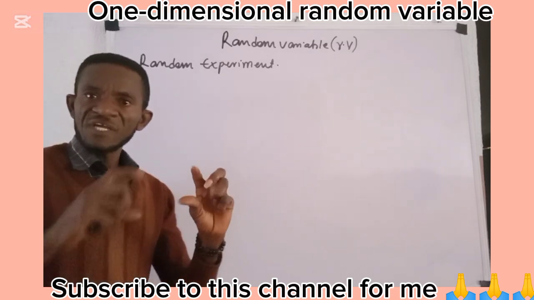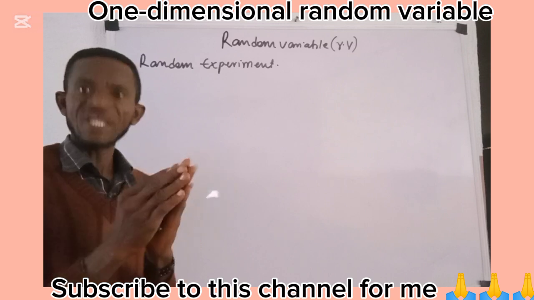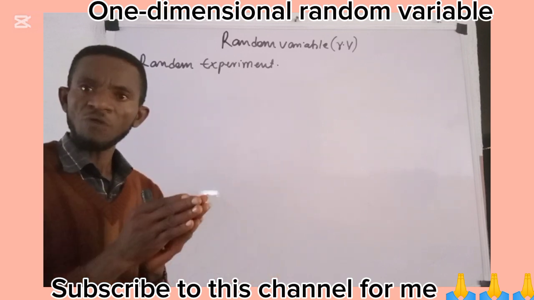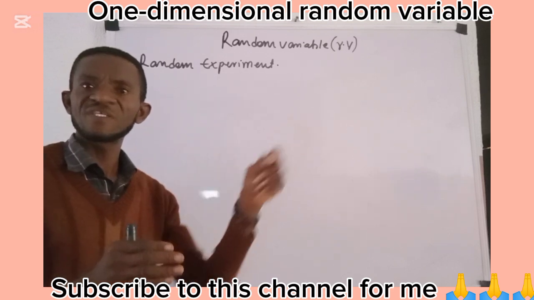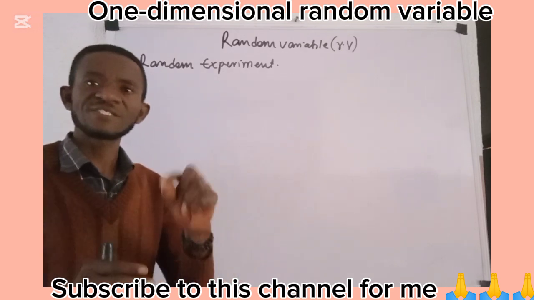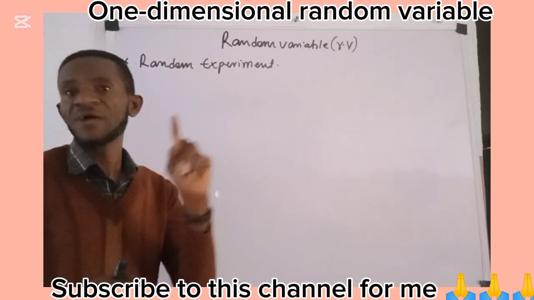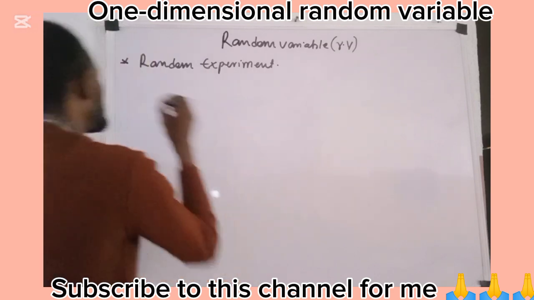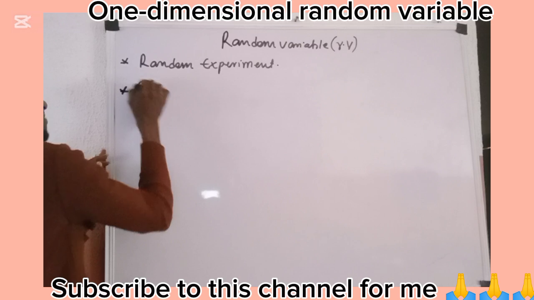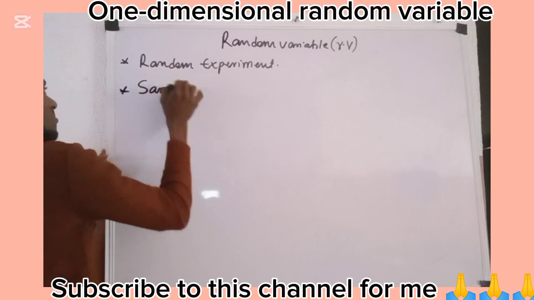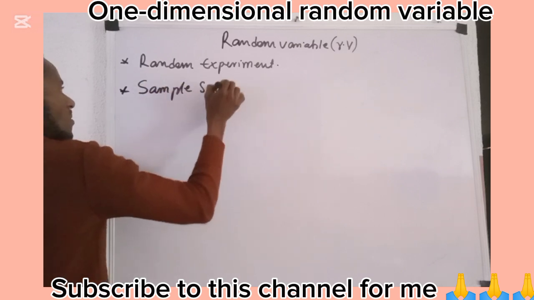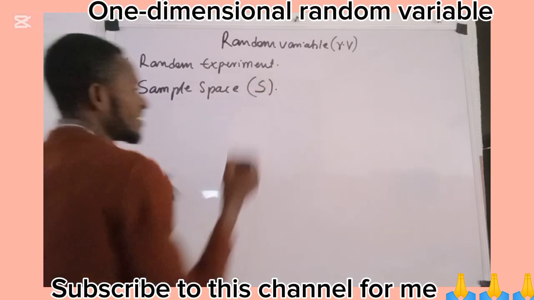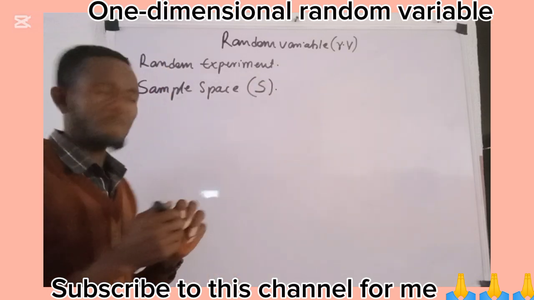Then a set that contains all the possible outcomes of a random experiment is what we refer to as the sample space. So there is also another concept which we are looking at here, and that concept is called a sample space, which in this discussion, I'll be writing as capital S. I repeat.